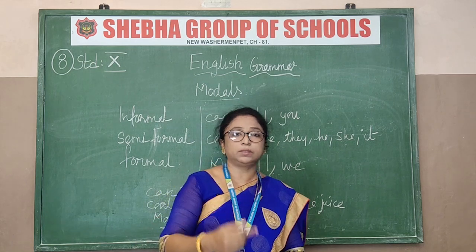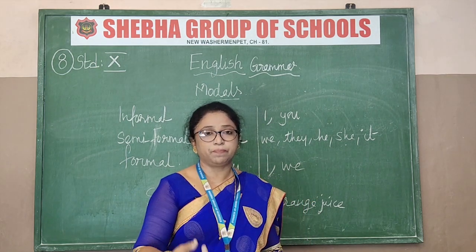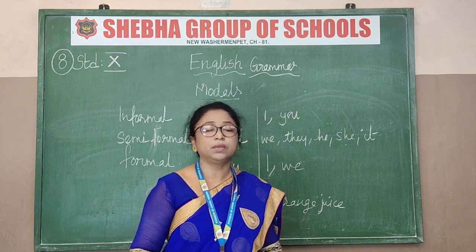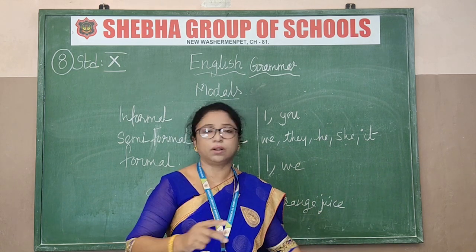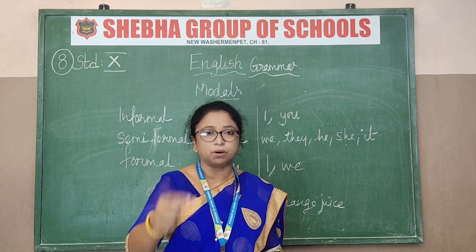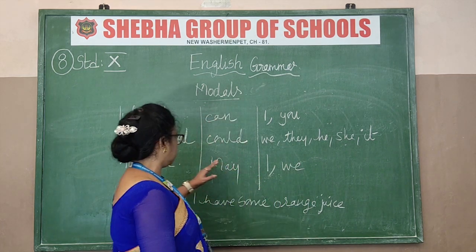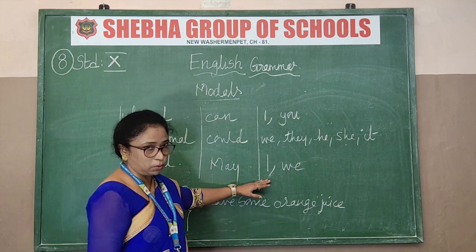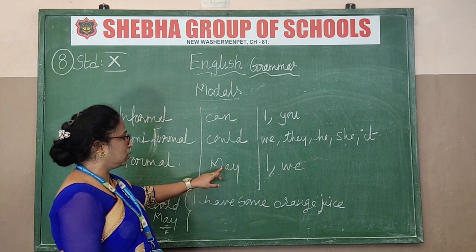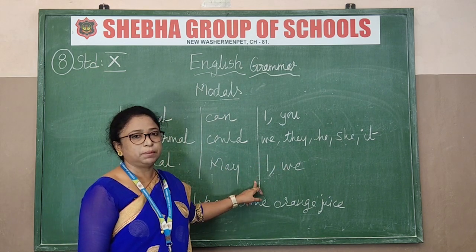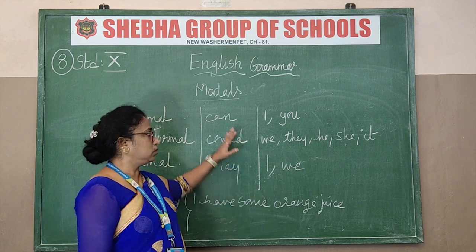Okay, you are talking to a correspondent, sir. Okay, that is a principal, vice principal. That time, how do you speak? It should be a formal speech. It should not be a "can I do this," not like that. It should be highly formal. That time we use this word, may. In that, what kind of words do we use? I and we only. Got that now? So what is the past tense of may? It can be might. Alright. So these are the words.